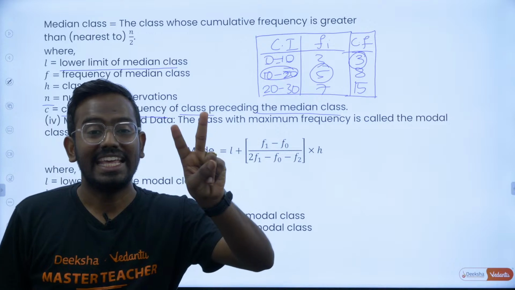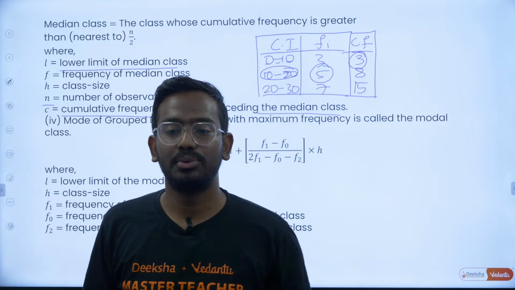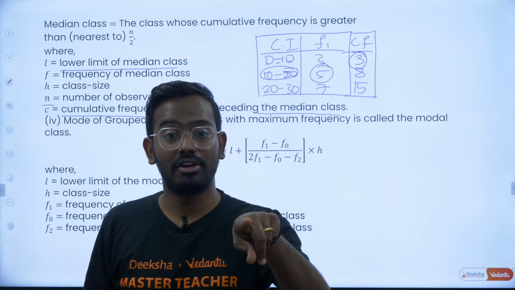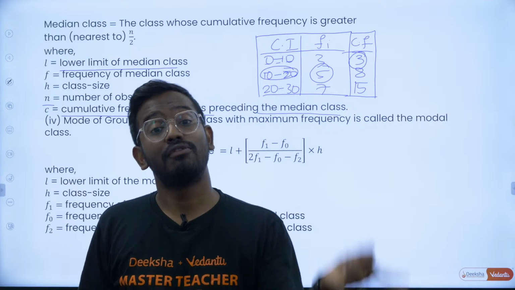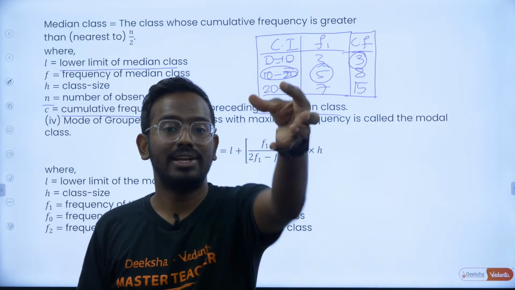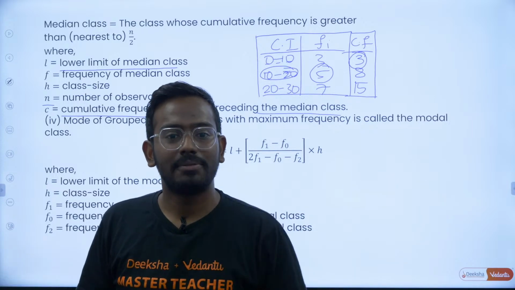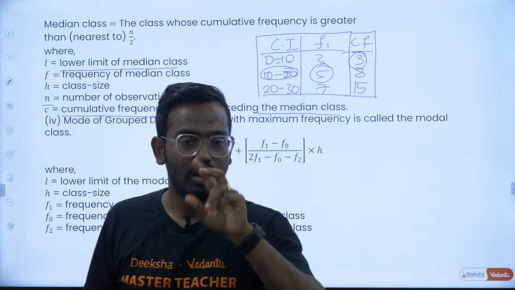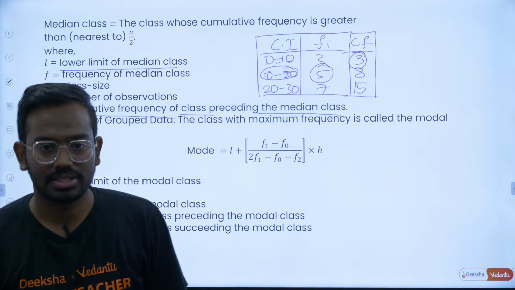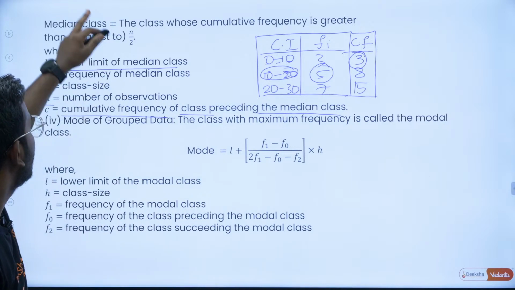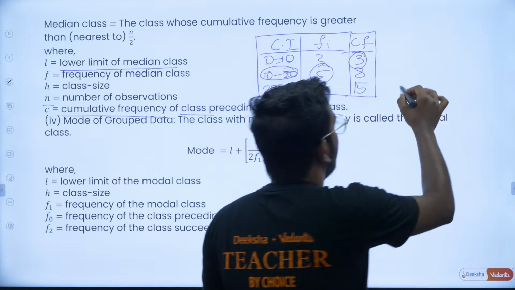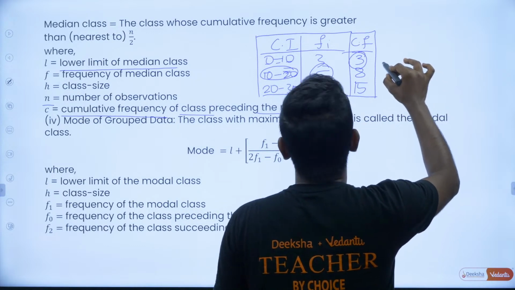Remember this. For an even number of terms you will have two medians. For an odd number of terms you will have one median. So for an even number of terms, what will you do? You will take the 10th term, you will take the 11th term, add them, and divide by 2. That will give you the median of that particular observation. Hope this is clear.